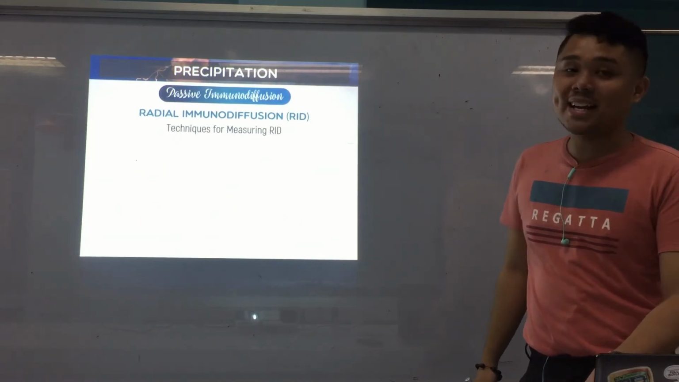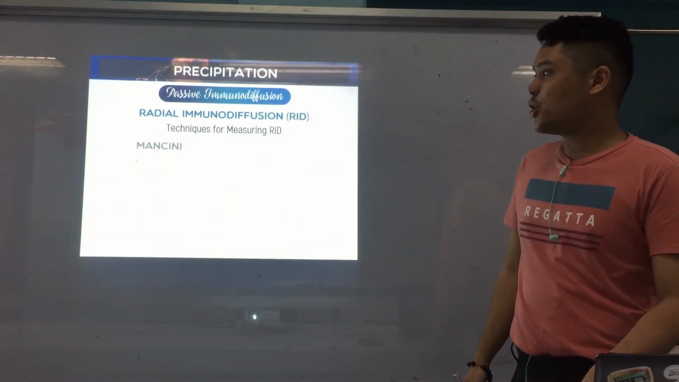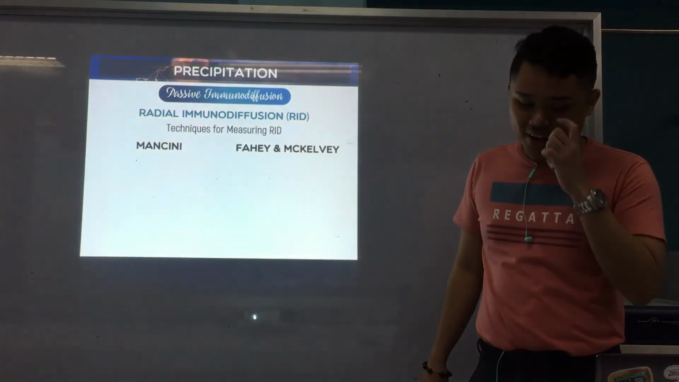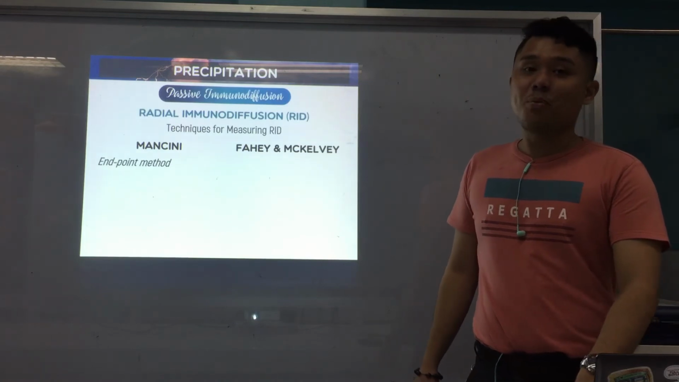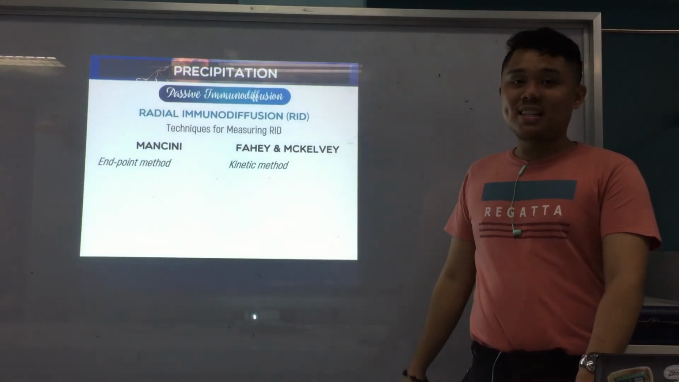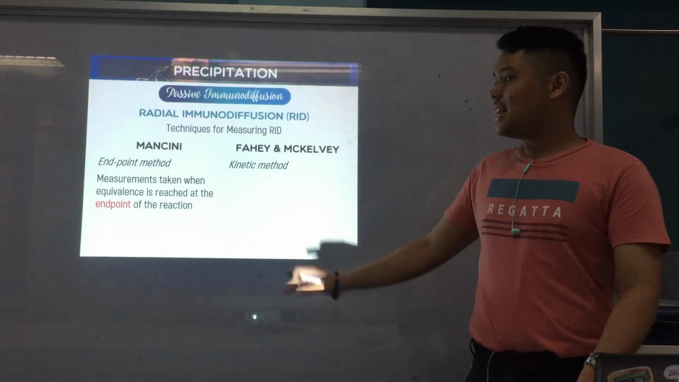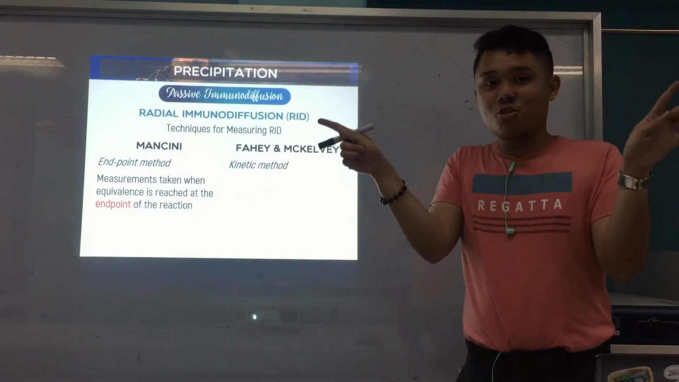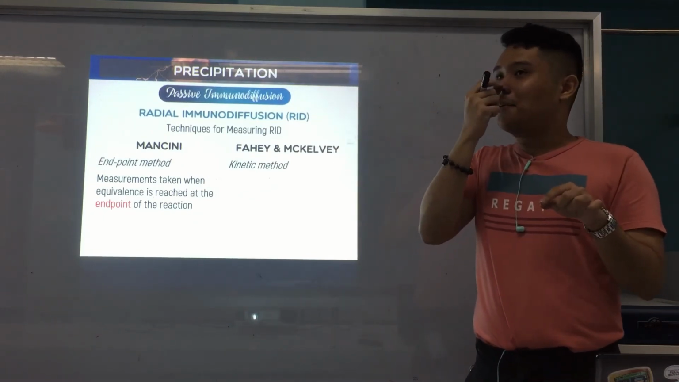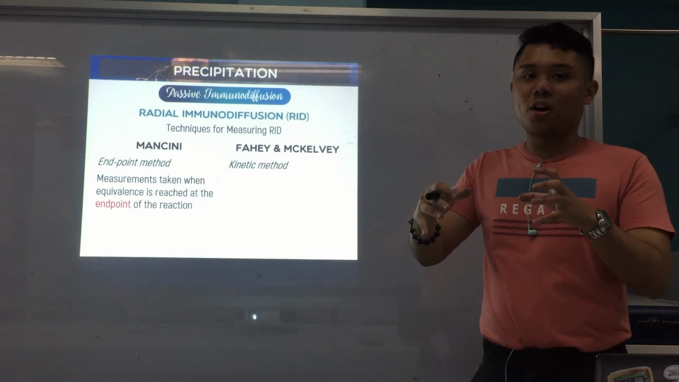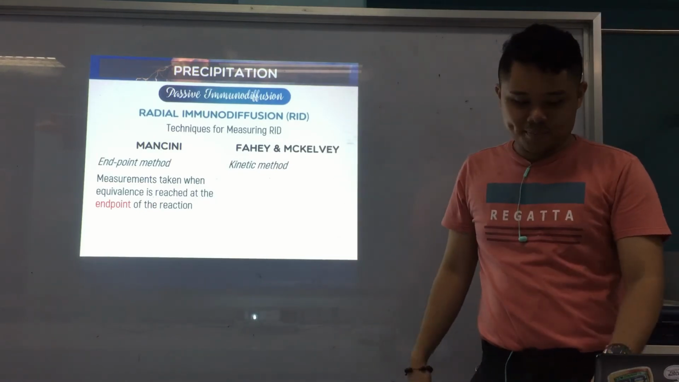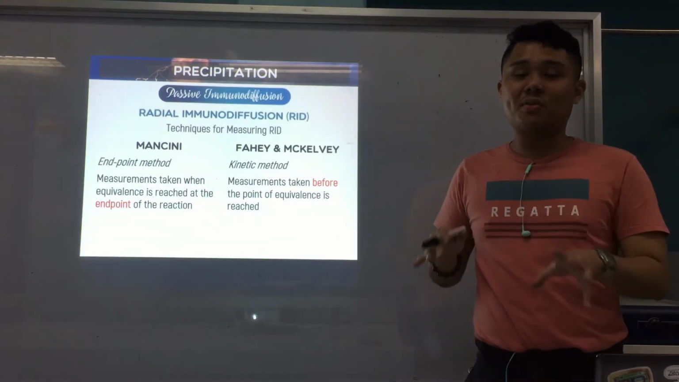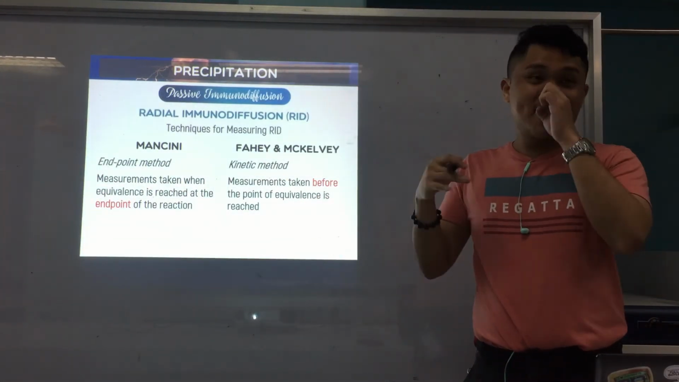Now we have different techniques for measuring radial immunodiffusion. You have the Mancini method and the Fahey and McKelvey. The first method is the Mancini, known as the endpoint method, and the Fahey and McKelvey is known as the kinetic. With Mancini, measurements are taken at the end point of the reaction. You measure the diameter of the circle when the precipitin ring is clearly seen. Whereas with the kinetic method, the zone of equivalence or the precipitin ring has not yet been reached, and you already measure.